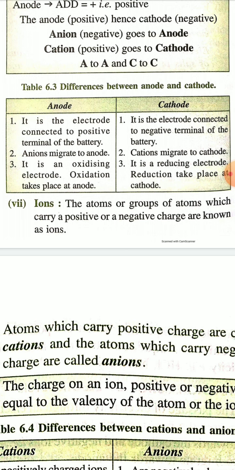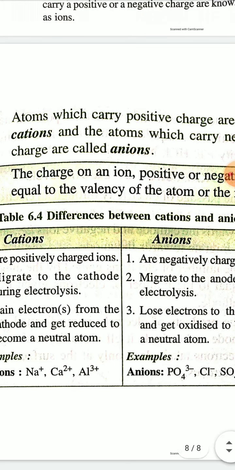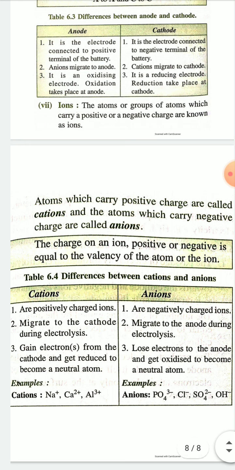Now ions. I have told that during electrolysis the electrolytic compound dissociates into ions, that is positively and negatively charged ions. Ions are atoms or groups of atoms which carry a positive or negative charge. There are two types of ions, cations and anions. Cations are positively charged ions and anions are negatively charged ions.